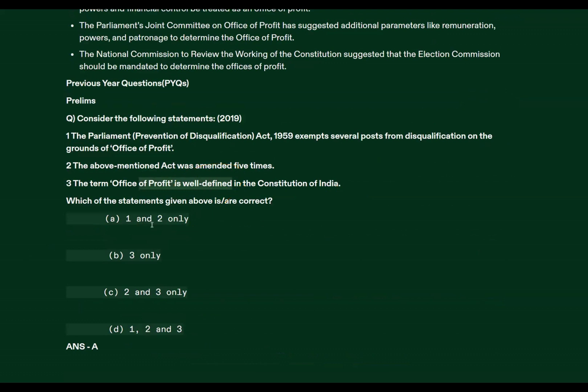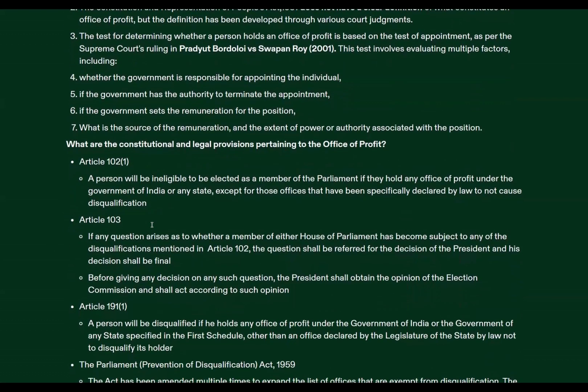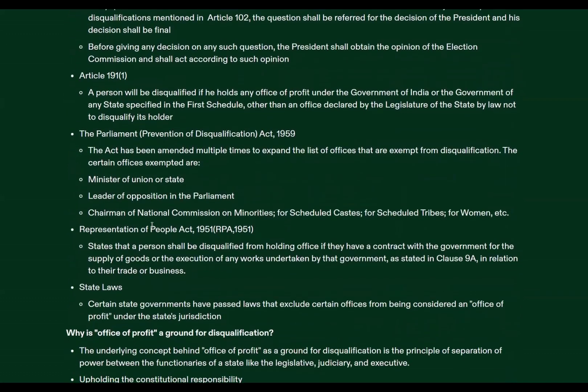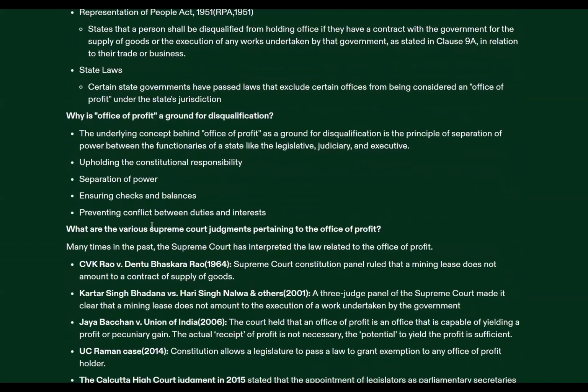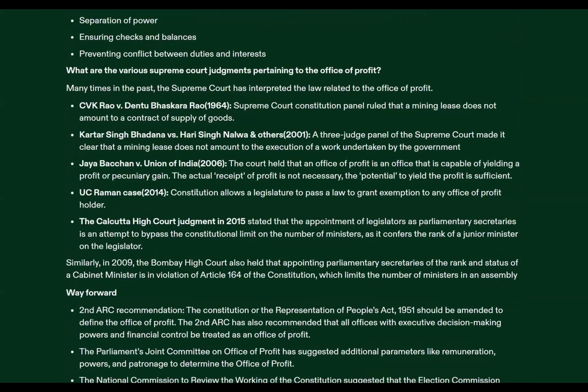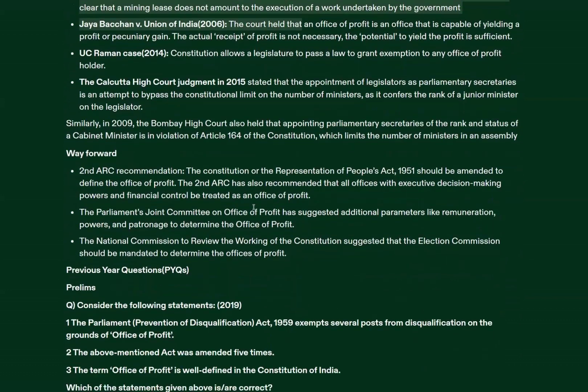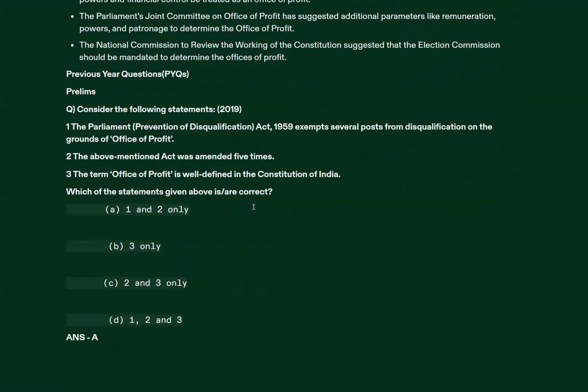So I'll summarize once again. We discussed in the session about office of profit. It relates to which particular authorities or constitutional functionaries. We discussed from where it is borrowed. We discussed the factors determining office of profit, some legal and constitutional provisions dealing with office of profit, and grounds for disqualification. I quoted some of the Supreme Court judgments, which you should be aware of. Don't go into the detail of the judgments because it will not be asked, but you should have a reference that if these judgments are coming, they relate to which particular concept. So that in the prelims exam, if a question or a statement comes, you can mark the correct answer. Then we discussed the PYQs.